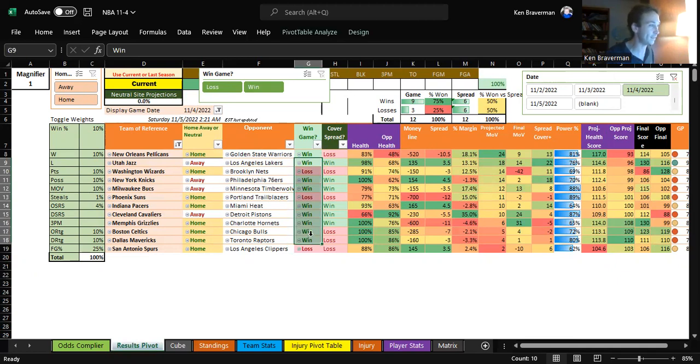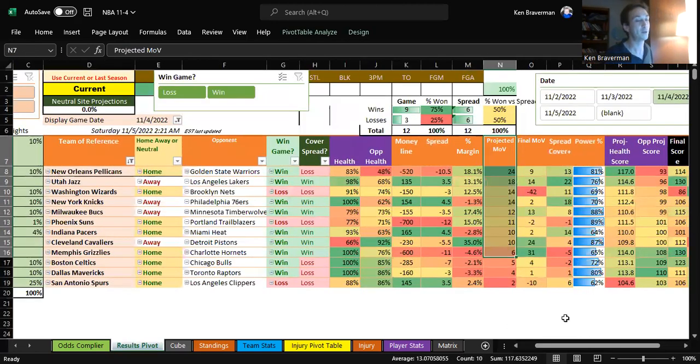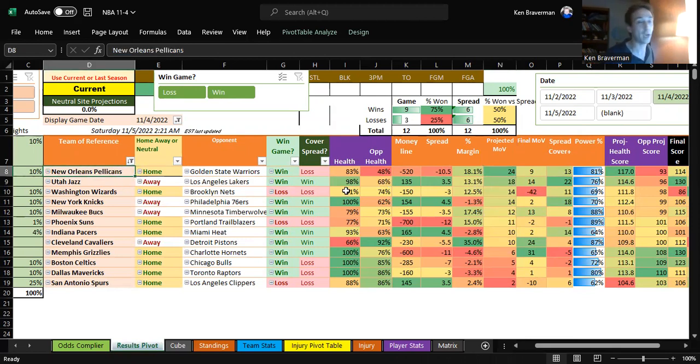And what is that? Like 9 of the top 11 games win. And what happens here? Well, all of a sudden we're descending by projected margin of victory. So now we can look and we can say, well, how good did these teams actually do and where did we lose and why, right? Like we thought the Pelicans were absolutely going to run over Golden State because of all of their injuries. They did end up winning by 9, but they didn't win by 24 because there were so many injuries. Okay, I'm fine with that.